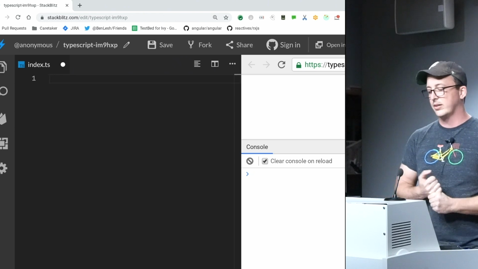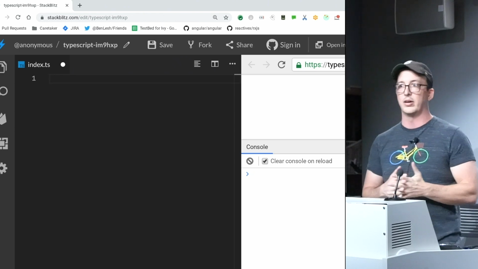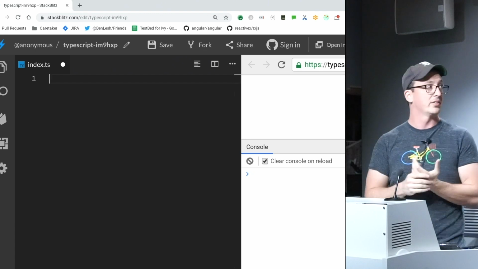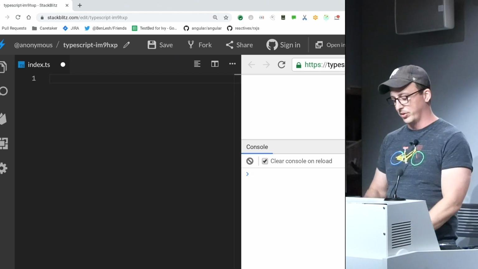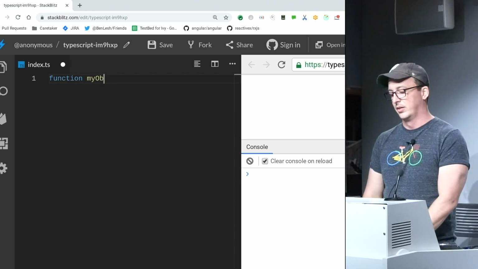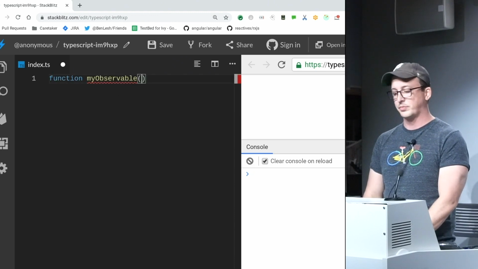So what observables really are, they're basically functions. They're functions that you call subscribe on in order to execute them. You can implement your own observable pattern with nothing more than a function. So I could have this here, and I could call it my observable.